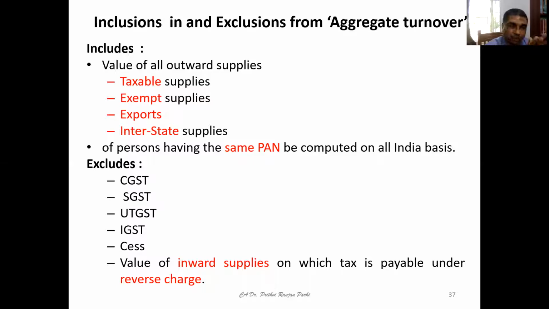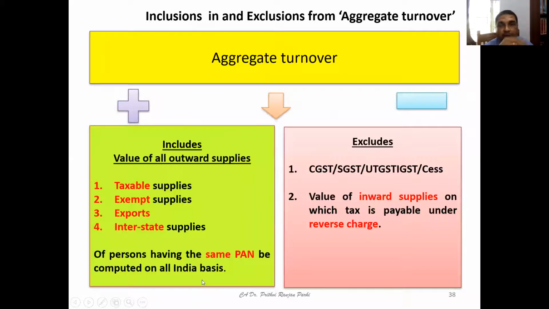That is to be excluded. Are you getting it? Did you understand up to this? Okay. Now you can look at this slide. You can understand what aggregate turnover includes and what it excludes.